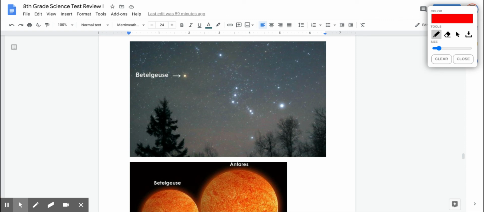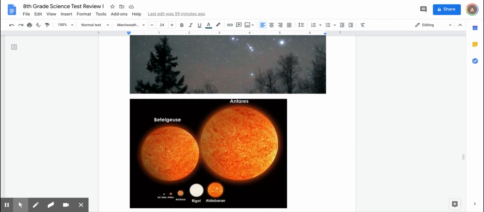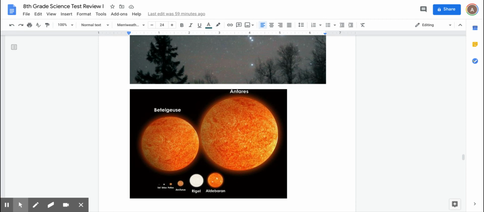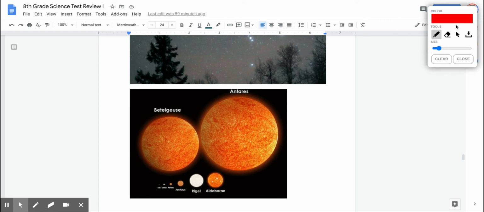Now, it's not the biggest star. There are much bigger ones. There's Antares. Antares is much bigger than Betelgeuse, and much bigger than our sun. So look at where our sun is. Let's use orange. Why not? So here's our sun. You can barely even see it. It's a little dot right there, right? But look at these other stars. And Betelgeuse, a big red giant. But Antares, look at Antares.